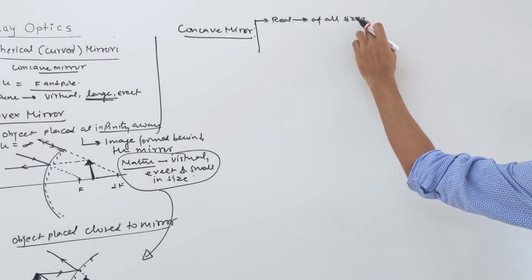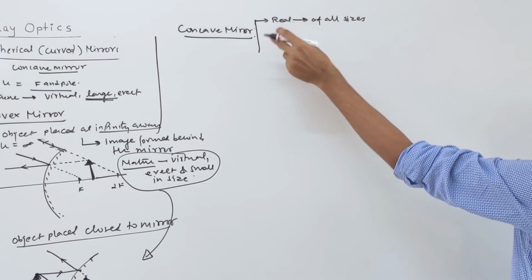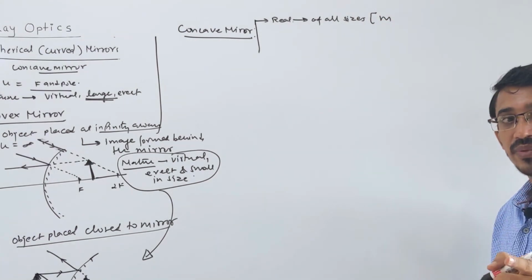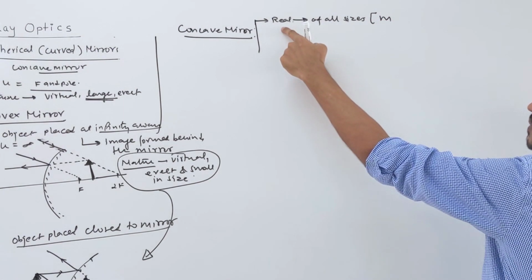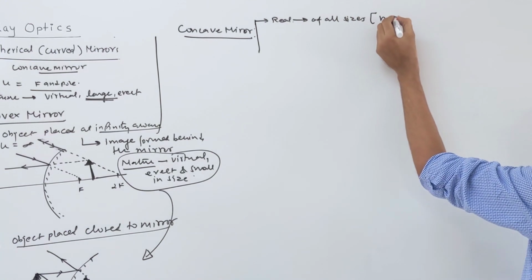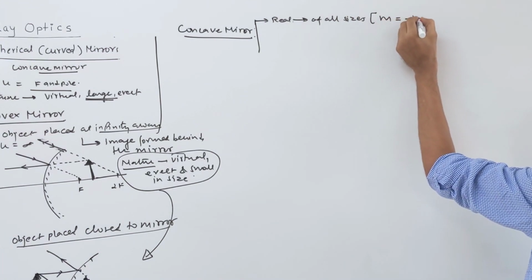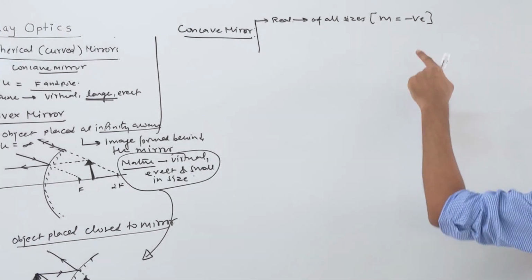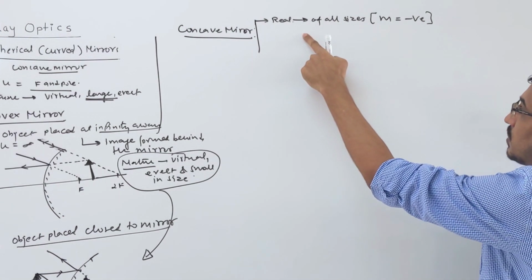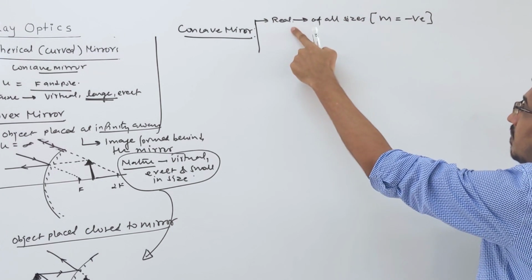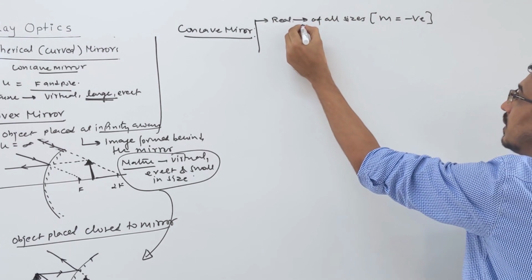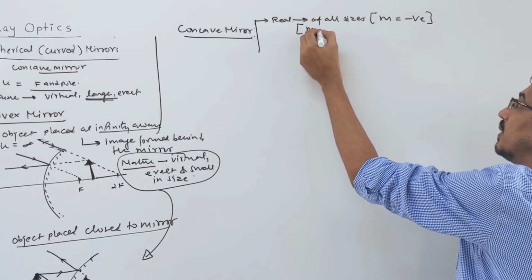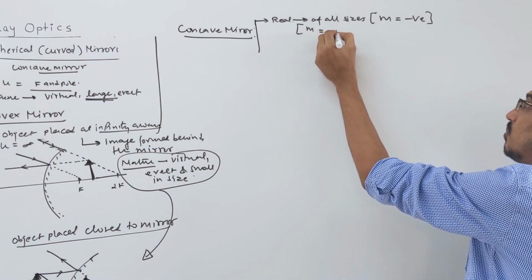So what do you say here about the magnification m? Is a negative m possible? Yes, because real image means what? It makes a real image, so magnification is negative. Magnification negative is possible for this mirror, because it makes a real image. Then the magnitude is what? This m can be equal to -1.